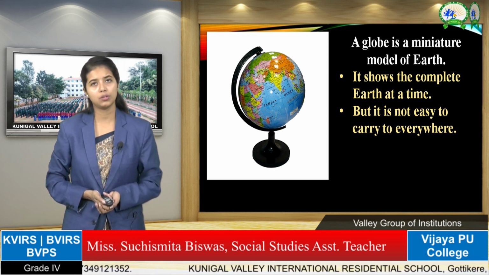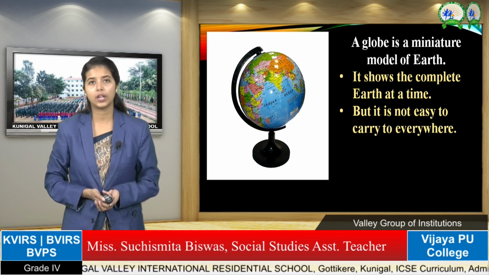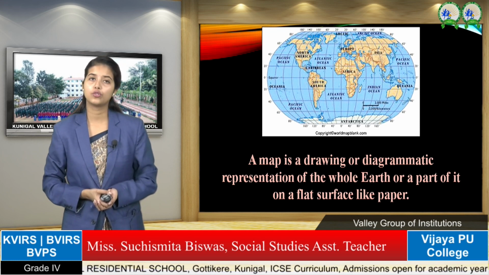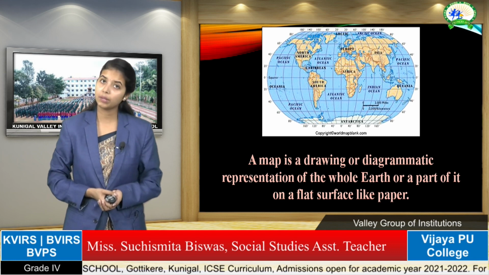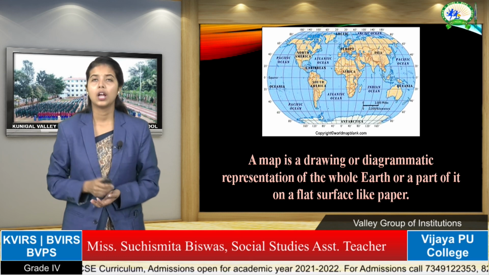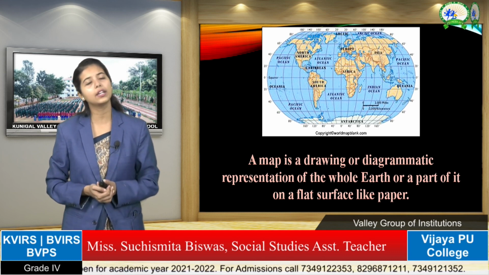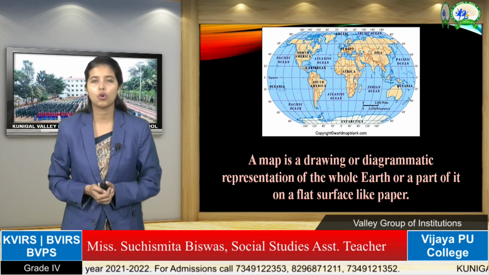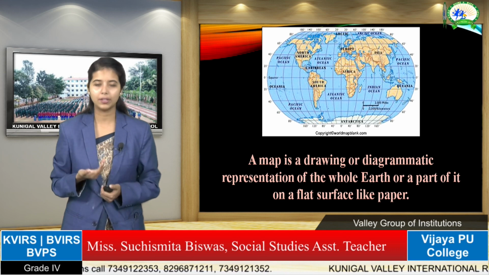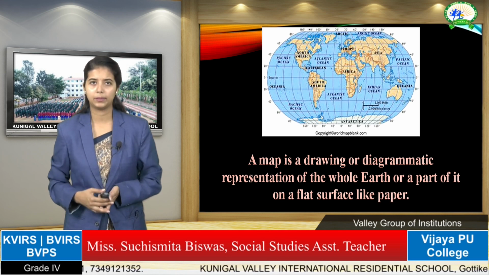Globe is a miniature model of the earth. Exactly as the earth looks, the smaller version of it is called globe. And what is map? Map is a drawing. When we draw something on a piece of paper, it has two dimensions, that is the length and the breadth. For the two dimensions, it is a diagrammatic representation. So the map is a drawing or diagrammatic representation of the whole earth or a part of it on a piece of paper.